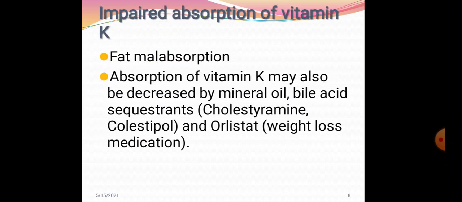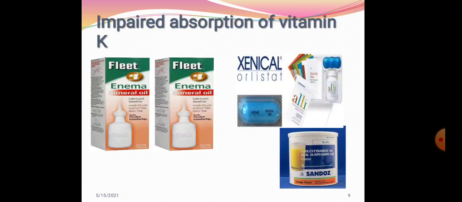Impaired absorption of vitamin K occurs in case of fat malabsorption, and absorption of vitamin K may also be decreased by mineral oil, bile acid sequestrants like cholestyramine, and also orlistat, which is used as a weight loss medication. Fat malabsorption decreases absorption, and also the bile acid sequestrants and orlistat decrease absorption. So impaired absorption of vitamin K occurs when we consume orlistat and bile acid sequestrants.